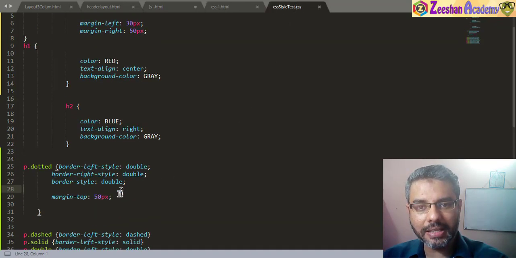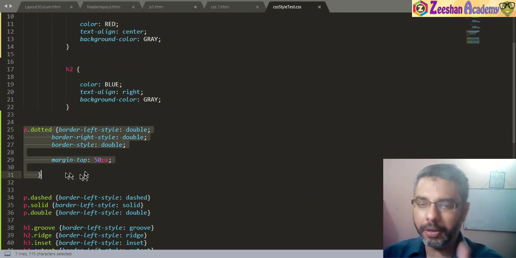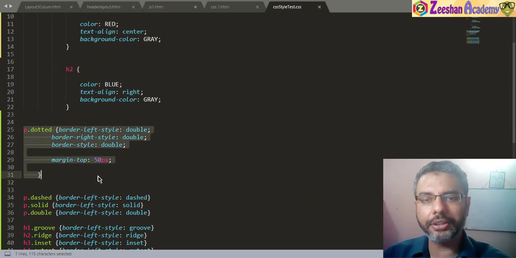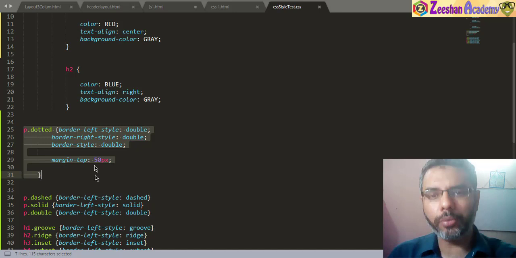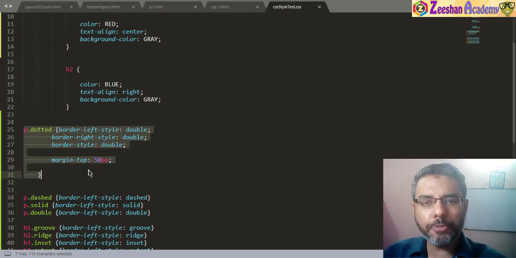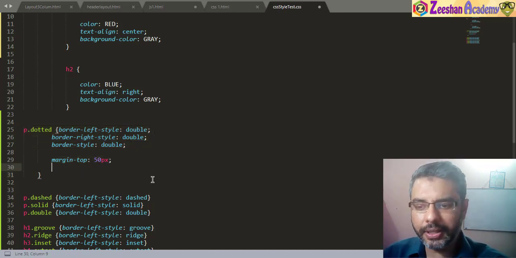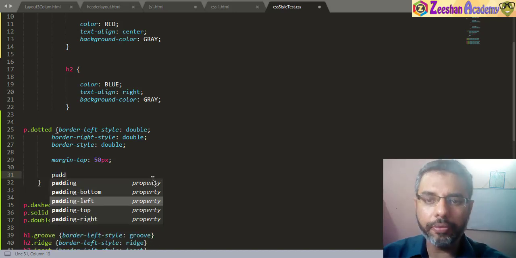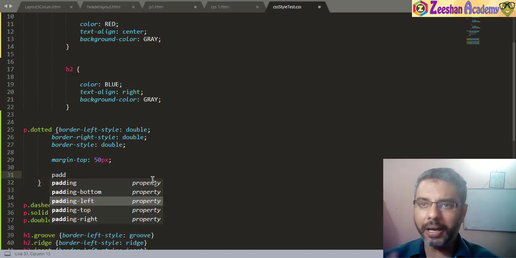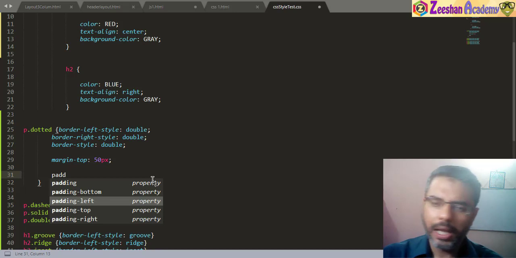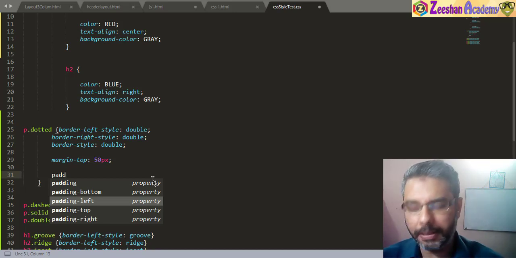If I go back into my CSS, we have a paragraph dotted. We have been using the same CSS for the previous 2-3 lectures, so if you're following along, you should understand what we will be doing. Within this paragraph dotted, what I need to do now is use something called padding. If I write padding, again the list pops up. Again, I'm using Sublime Editor. It just helps out with your property names.